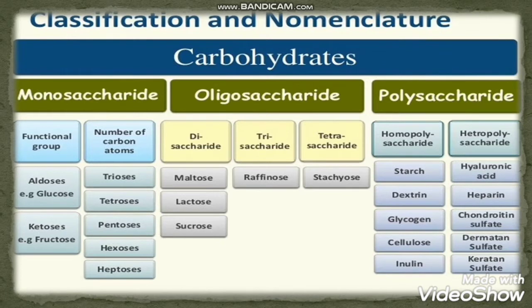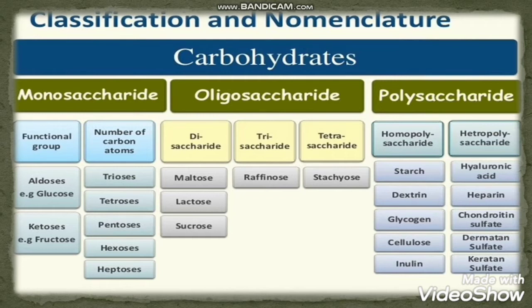Now coming to the next thing, that is classification and nomenclature. Friends, carbohydrates are generally classified into 3 different categories: monosaccharide, oligosaccharide, and polysaccharide. Mono itself says single, saccharide means sugar, so a single molecule of sugar is known as a monosaccharide. Monosaccharides are the simplest group of carbohydrates and are often referred to as simple sugars.